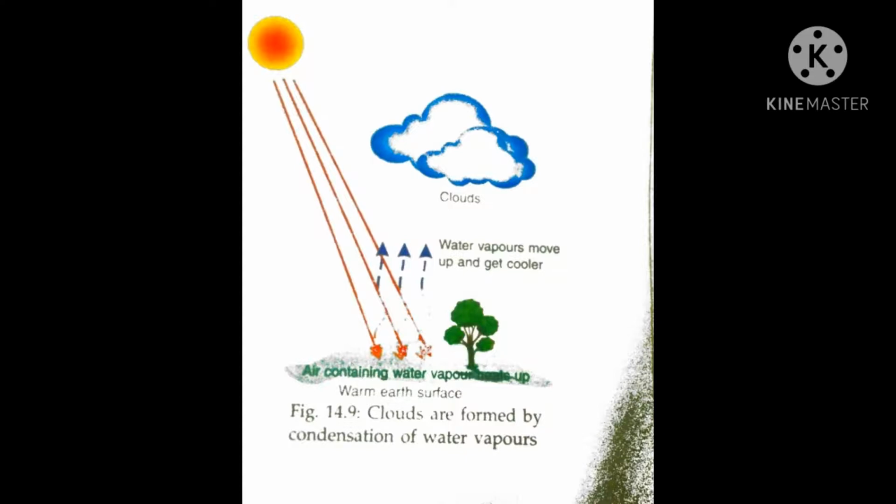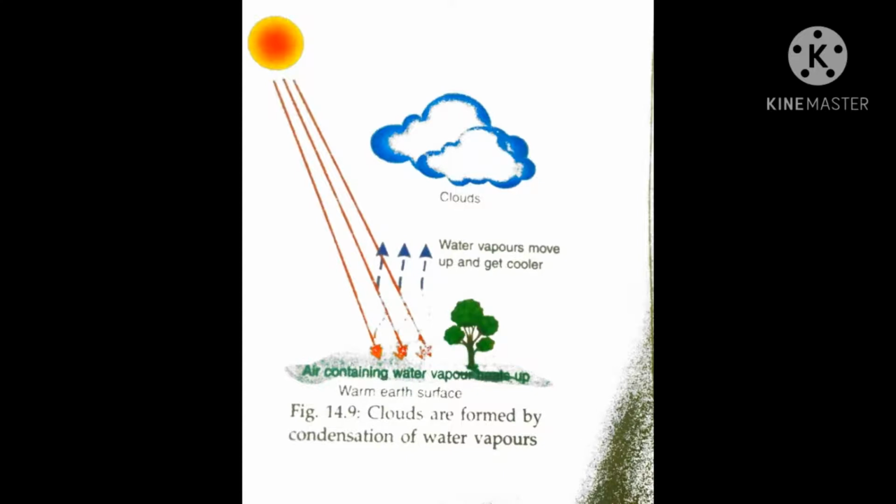The phenomenon of changing water vapor to water droplets on cooling is called condensation. The process of condensation plays an important role in bringing water back to the surface of the earth.